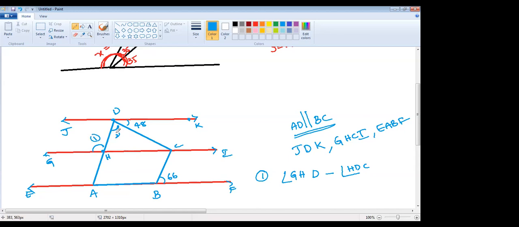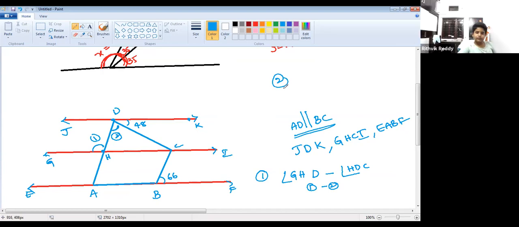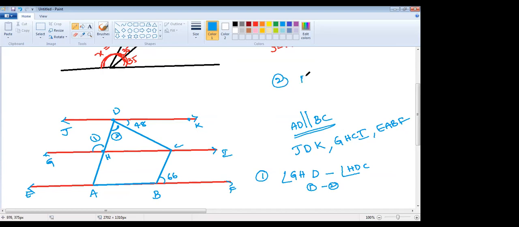Suppose this is angle 1 and this is angle 2, you have to subtract angle 1 minus angle 2, children. And another condition is given as angle BCI plus HAB.